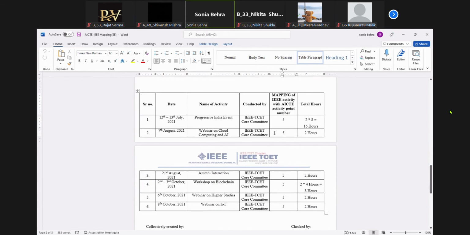Now, since this activity is an institute activity and it is done by the IEEE committee, we have the proof of it. You don't have to submit any proof. We have the attendance also, and those who have organized it, we have the organizing team also with us. So you just have to mention that this is the activity you have done.